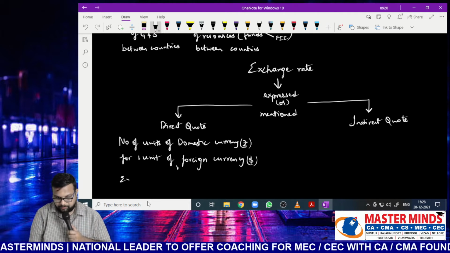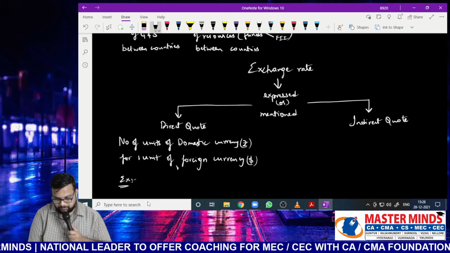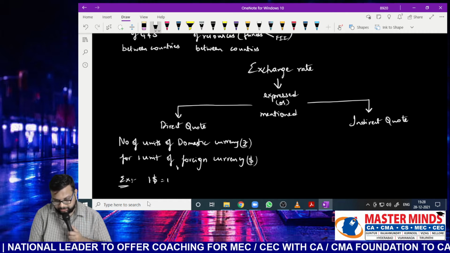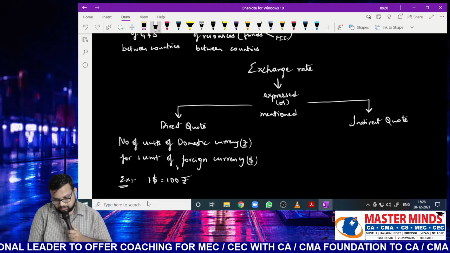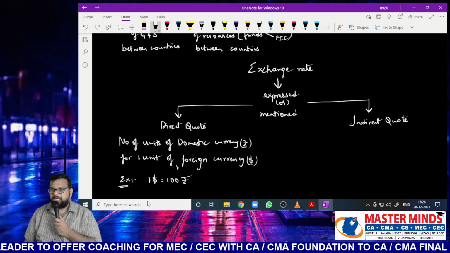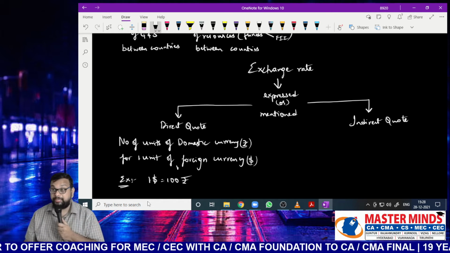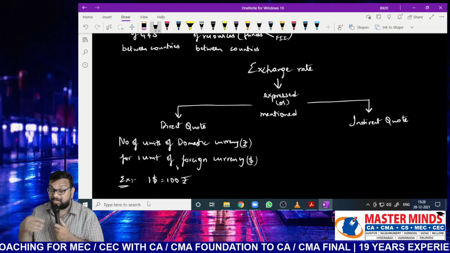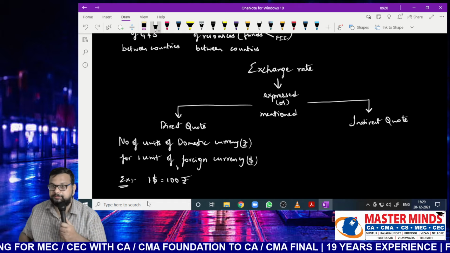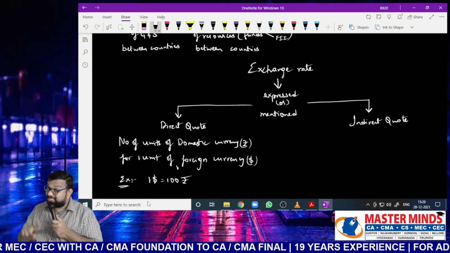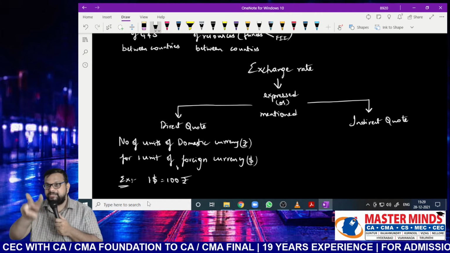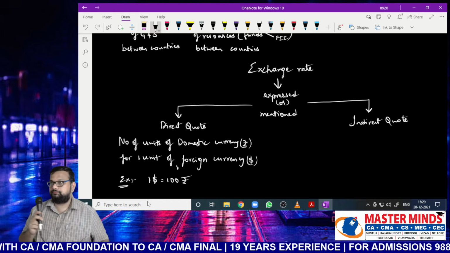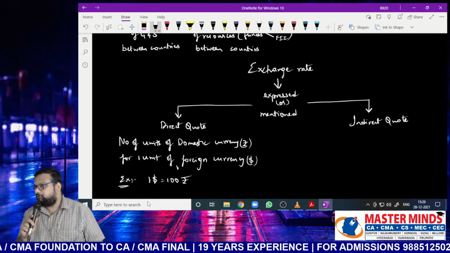So for easy understanding, I'm writing down an example. $1 equal to 100 rupees. That is direct quote. And most of the time, apart from USA, all other countries use this direct quote. There is a reason for it. And the reason is World War II.